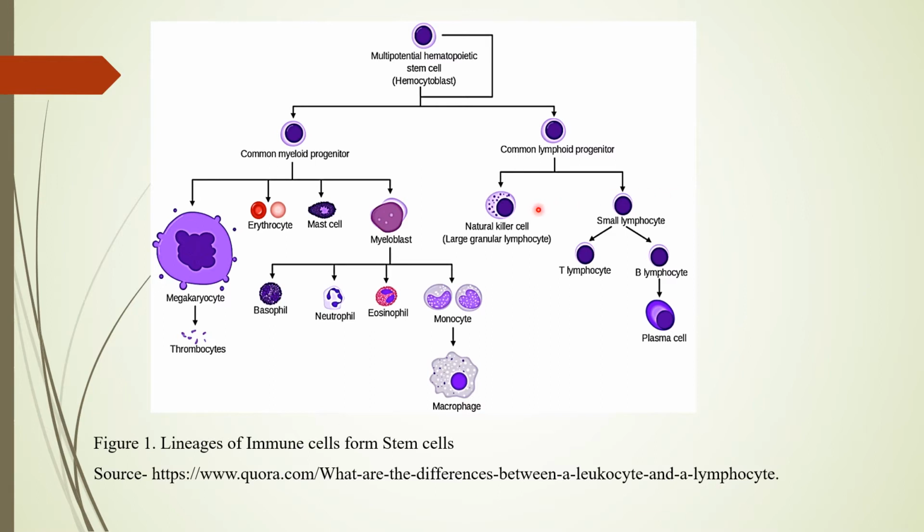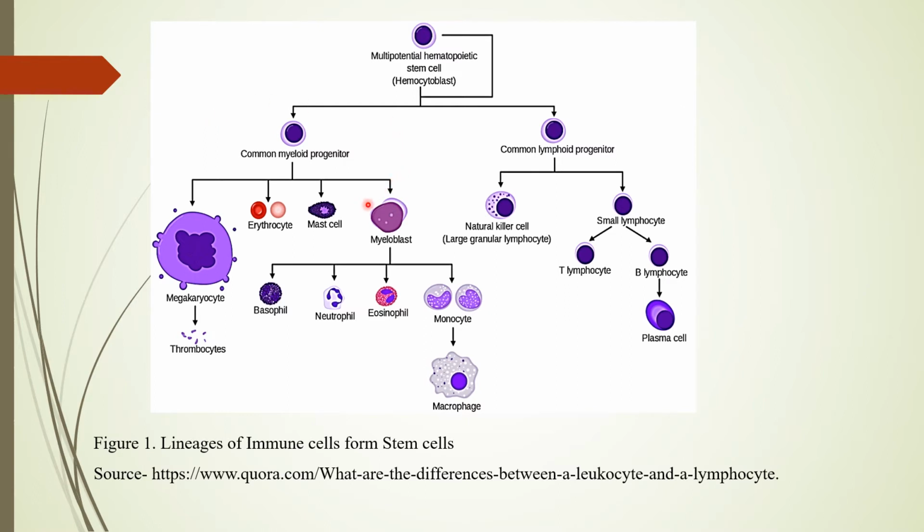So this natural killer cell is a large granular lymphocyte. Now here we have the small lymphocytes. These lymphocytes can become either T cells or B cells, and these B cells divide and differentiate to form memory cells and plasma cells. So these plasma cells are the ones which will be producing antibodies.